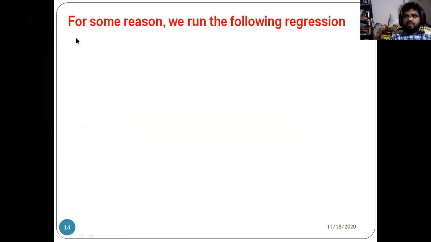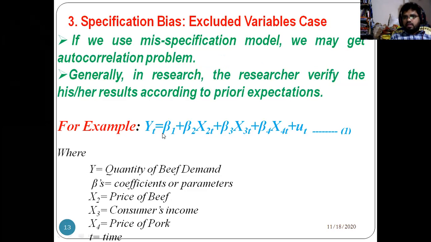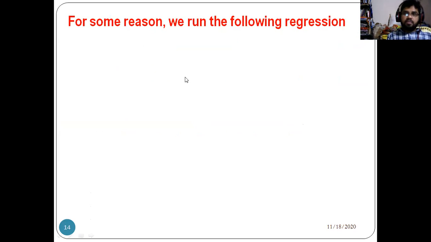For some reasons, we run the following regression. For example, Yt is equal to beta 1 plus beta 2 x2t plus beta 3 x3t plus vt. This is the second equation. In the first equation, the beef demand depends on the price of beef, consumer's income and price of pork. In the second, we have taken only some determinants of beef.